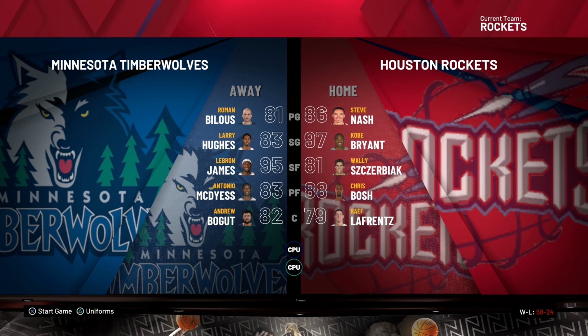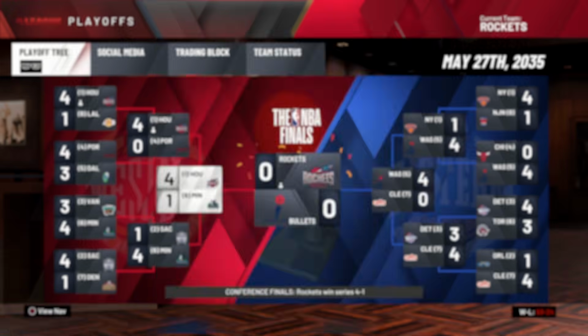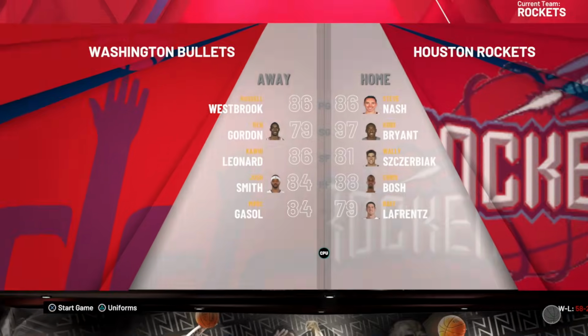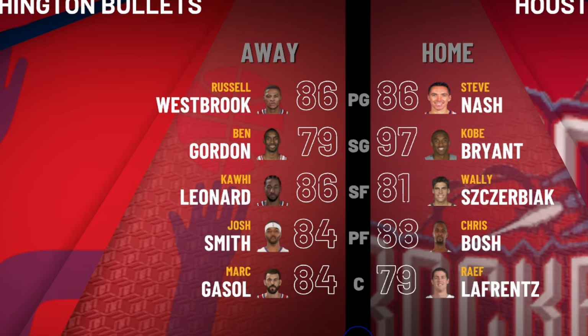Kobe Bryant versus LeBron James in the conference finals. Now, LeBron's been a pretty easy opponent so far, and it looks like that's going to... Oh, here we go. The Knicks lost to the Wizards 1-4 in the conference semifinals, and this team has Russell Westbrook and Kawhi Leonard and Josh Smith and Marcus. It's a pretty athletic team, actually. Hello, Ben Gordon. Here the hell we go.